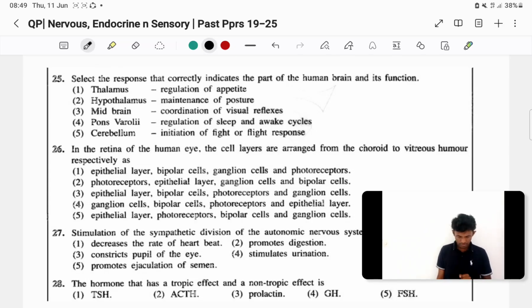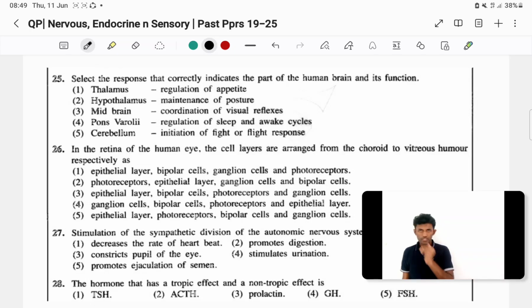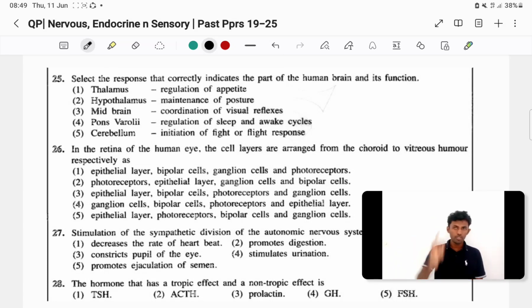Then maintenance of posture and balance is done by the cerebellum. Third one, coordination of visual reflexes. Coordination of visual and auditory reflexes is done by the midbrain, right?